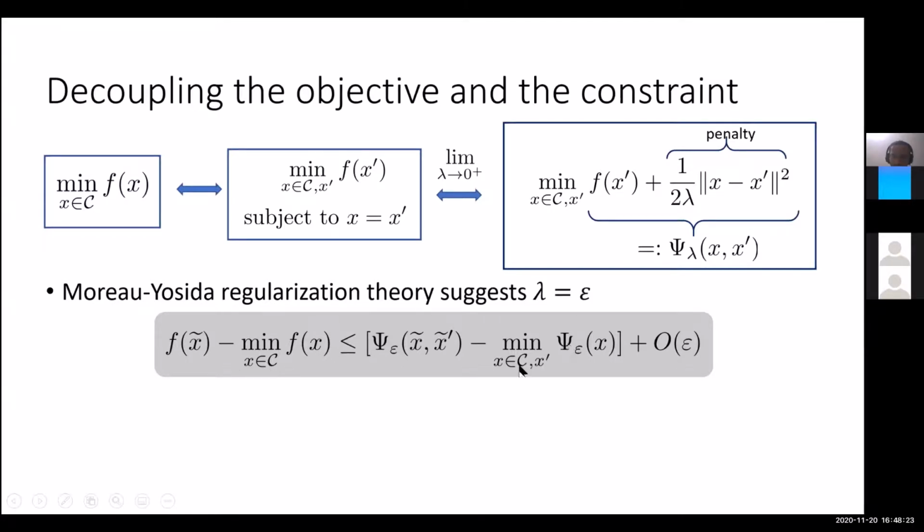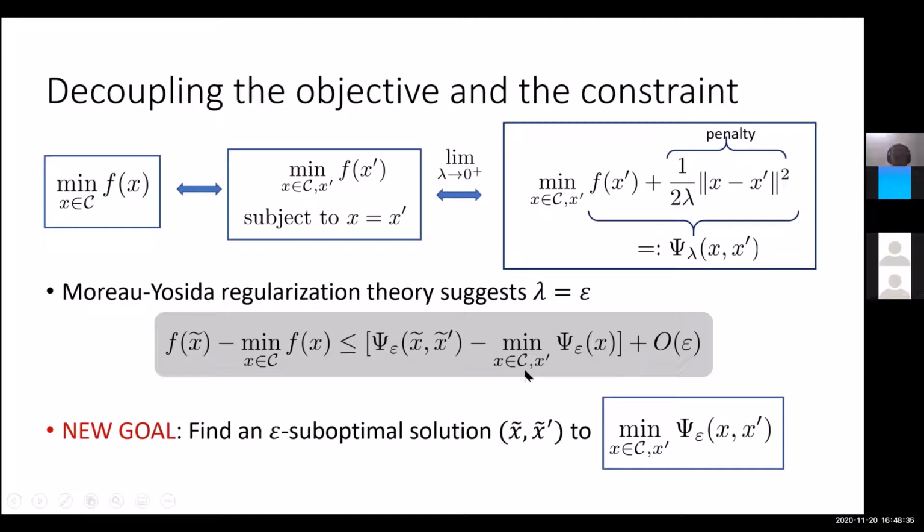And the other thing to note here is that if x twiddle prime is feasible for this problem, it means that x twiddle has to be in the constraint set, because this minimization includes a constraint on the first variable, right? So the new goal now is to find an epsilon suboptimal and feasible solution to this problem, psi epsilon of x prime, where x is constrained to be in C.